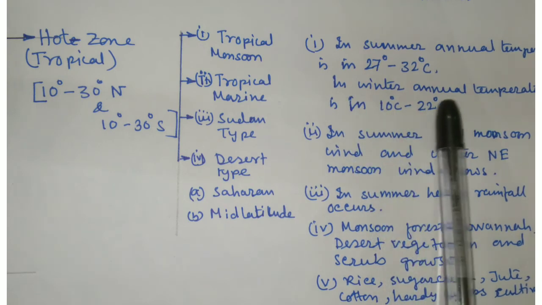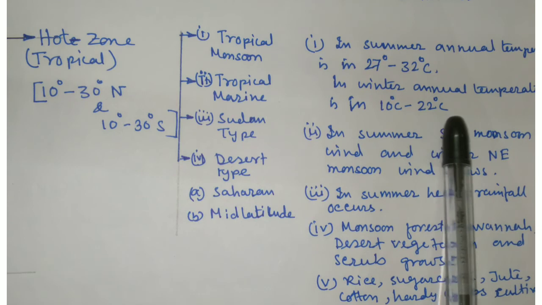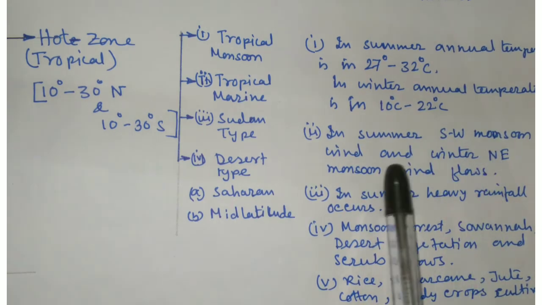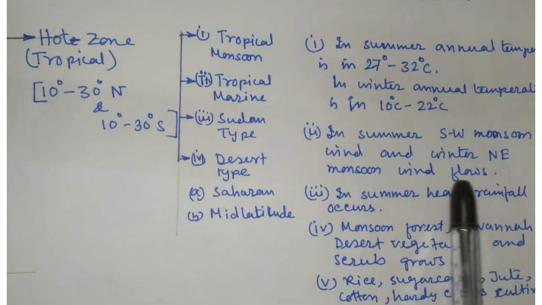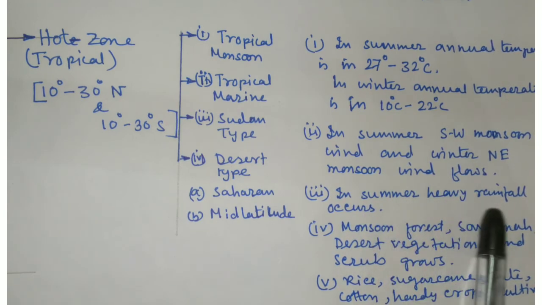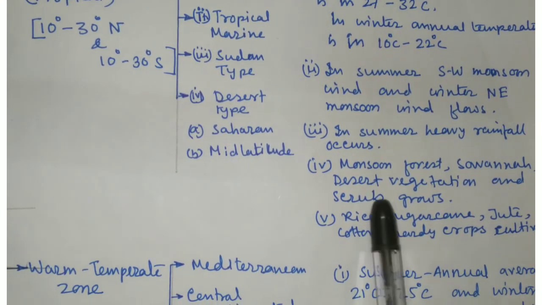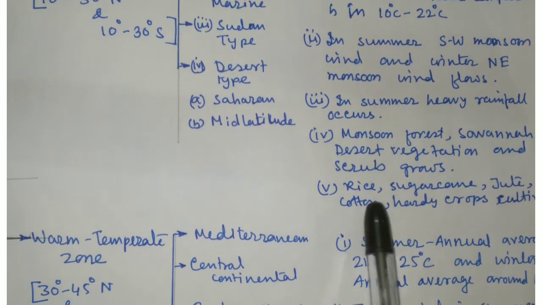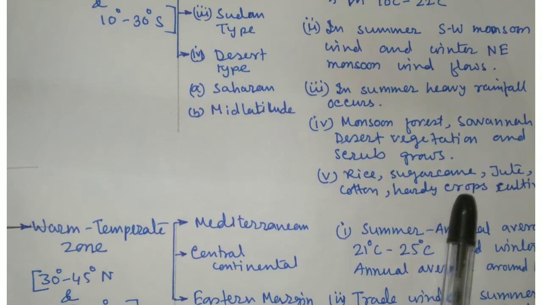In winter the annual temperature is 10 degrees centigrade to 22 degrees centigrade. In summer, southwest monsoon wind and in winter, northeast monsoon wind flows. In summer, heavy rainfall occurs. Monsoon forest, savannas, desert vegetation and scrubs grow here.